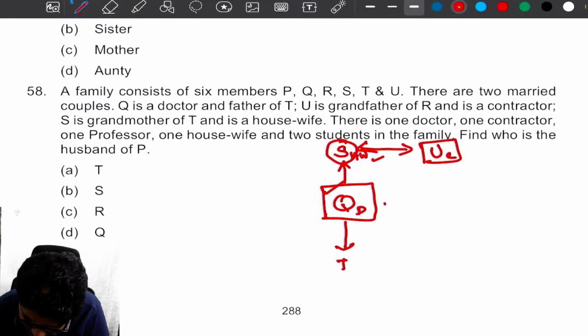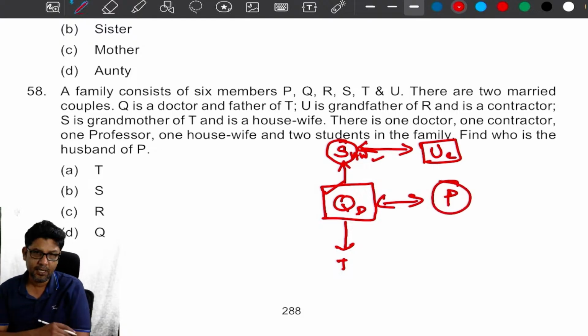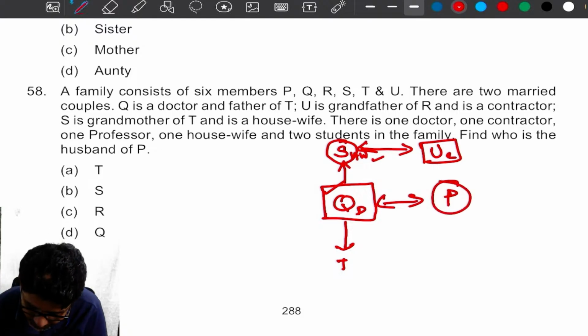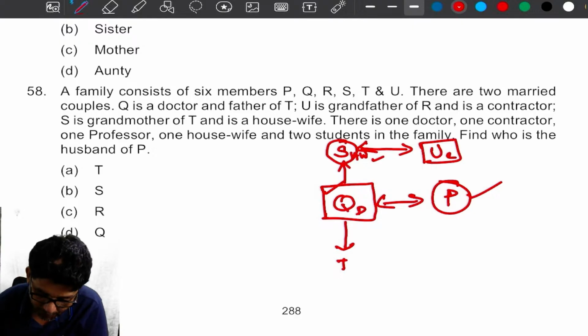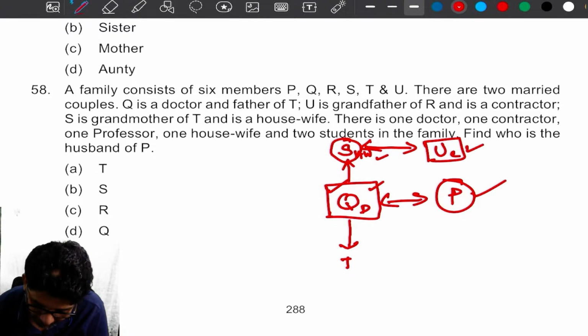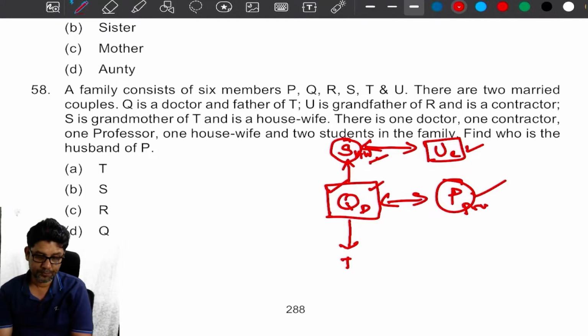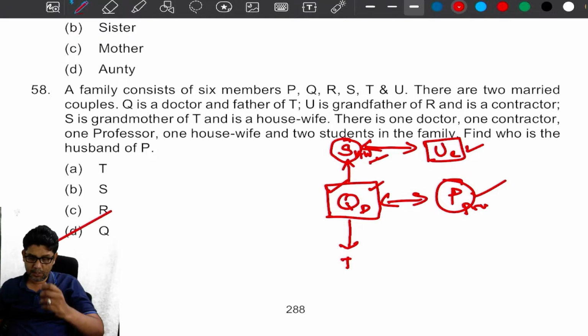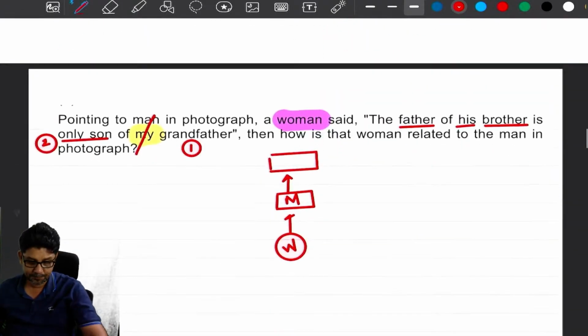There is only one possibility. Husband of P means, of course, P is a female member only. Now, there is one doctor, one contractor, one professor, and one housewife. One housewife has come. Let me take it as professor. 2 students in the family. Find who is the husband of P. Q.